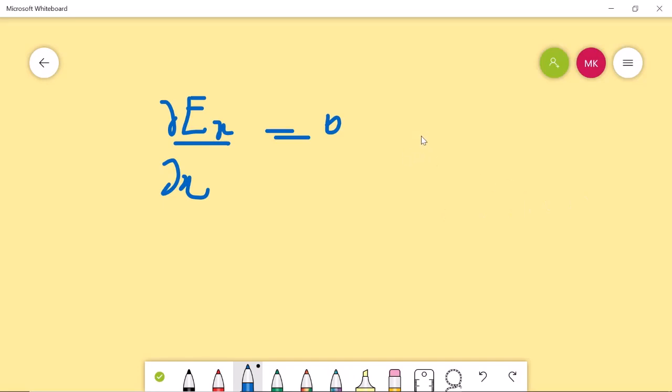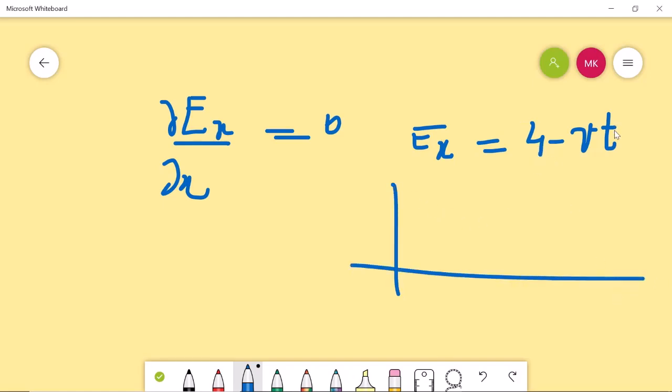So the only option is Ex equal to, for example, 4 minus some Vt. Now when you take del Ex over del t, then it will not be 0 if you take x here, so we have to omit the x. There should be no x. Now in this case, what is this function? This is constant with x. If you take a particular time, it is some constant value 4 with x.